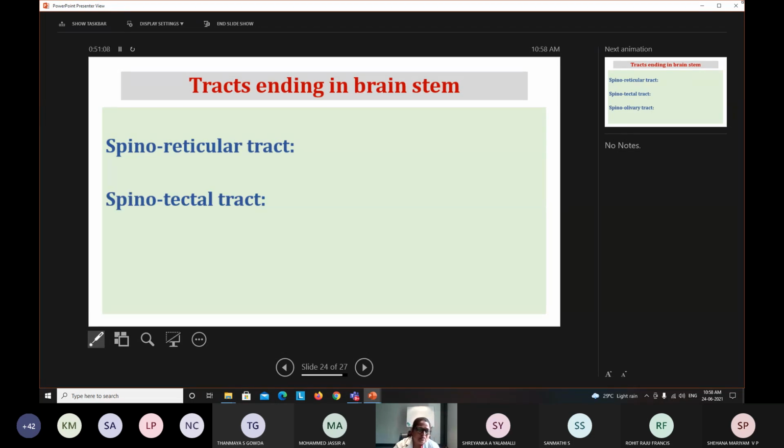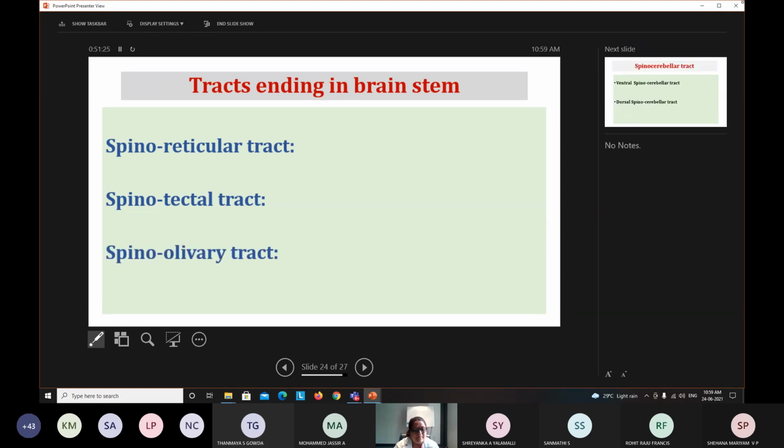The next one is the spinotectal tract, which sends information to the superior colliculus in the brainstem, and it is associated with spino-visual reflexes.